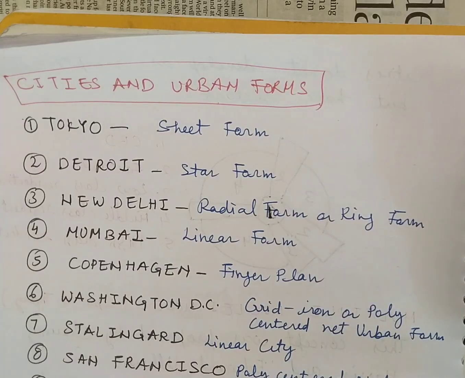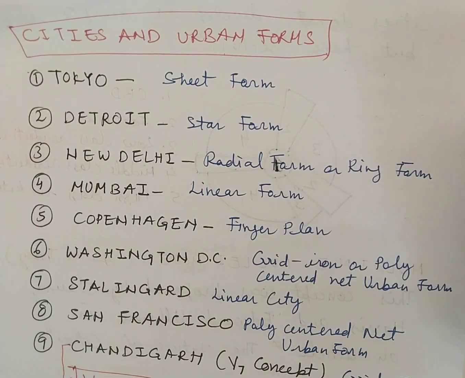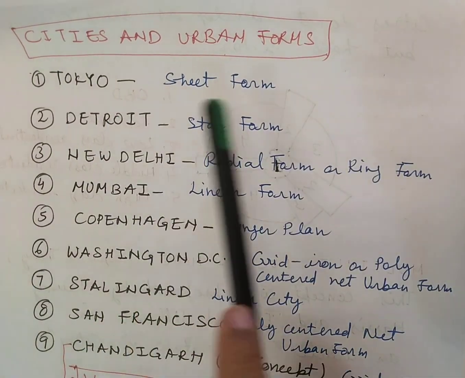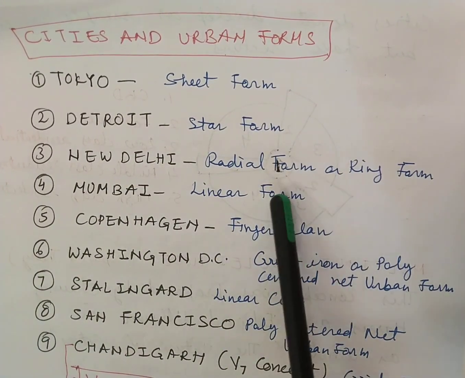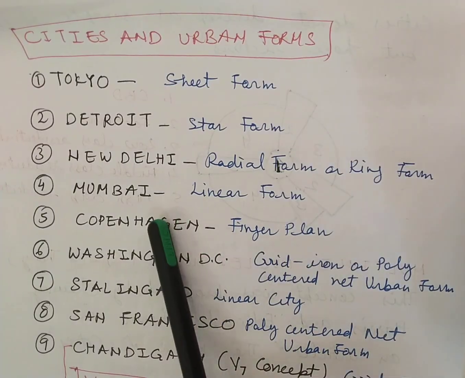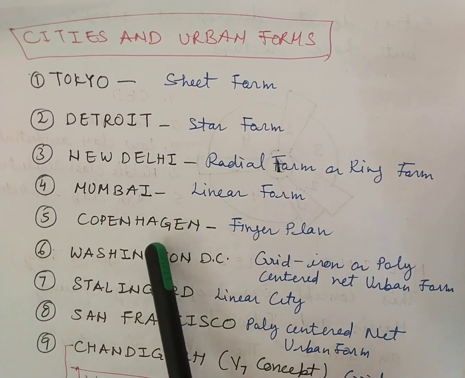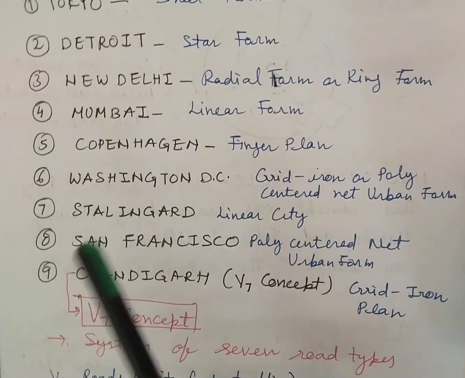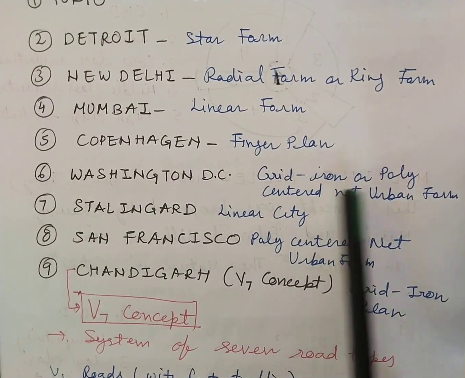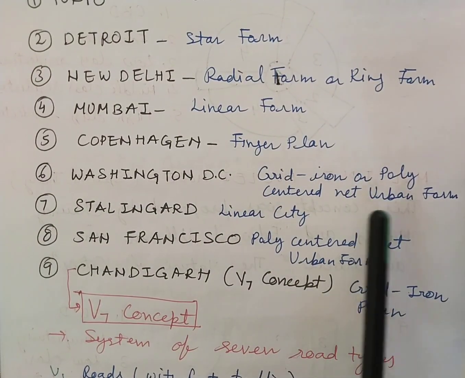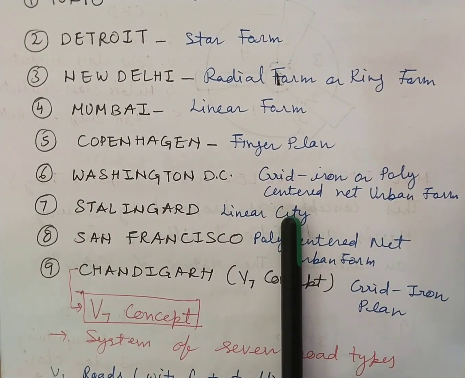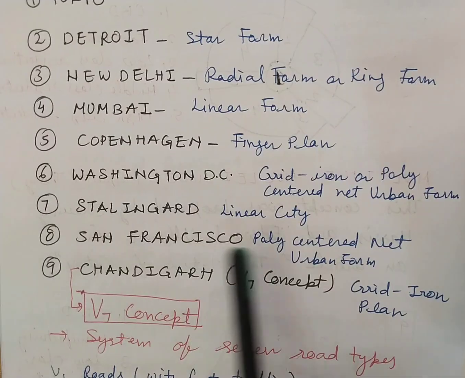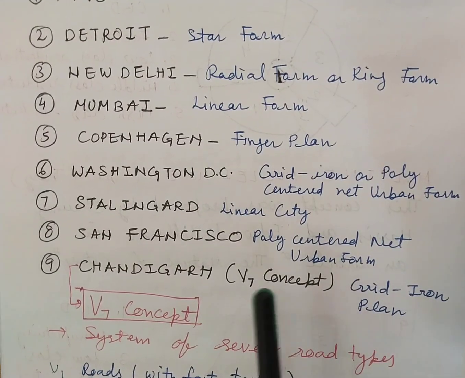Now coming to the cities and their urban forms. Tokyo, sheet form. Detroit, star form. New Delhi, radial form or ring form. Mumbai, linear form. Copenhagen, finger plan. Washington DC, gridiron or polycentered net urban form. Stockholm, linear city. San Francisco, polycentered net urban form.